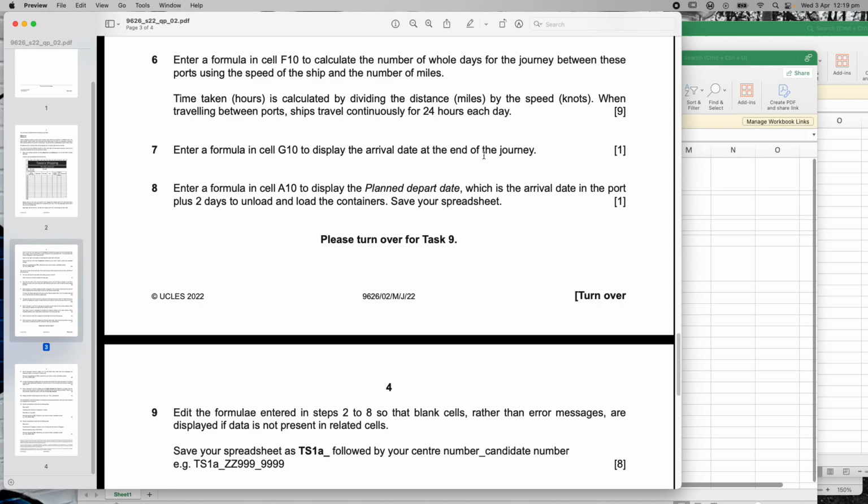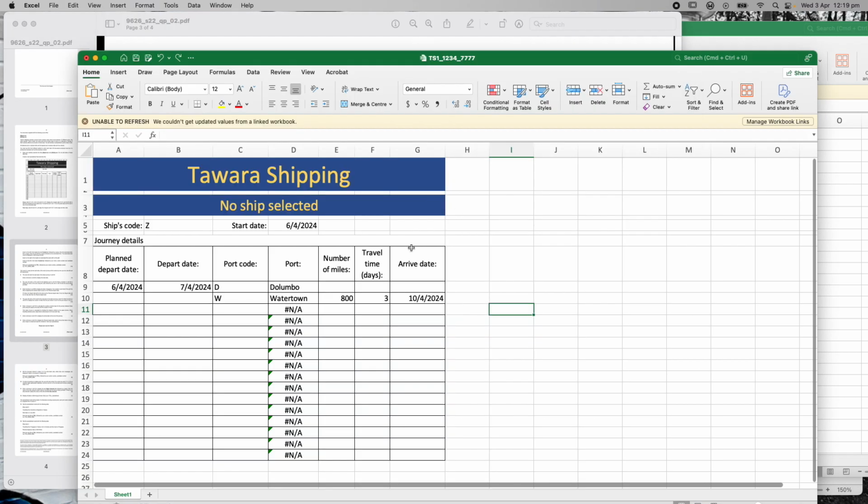Let's have a quick look at this. Let's go to here. We're going to A10, that's this cell here. We are going to do the new planned departure date, which is the arrival date plus 2. So that's really easy. Let's just go equals the arrival date, which is G10, plus 2. So that's all you should need to do there. That's it. Hit enter. So that should be the arrival date plus 2 days to load and unload. That's it. We've done it.